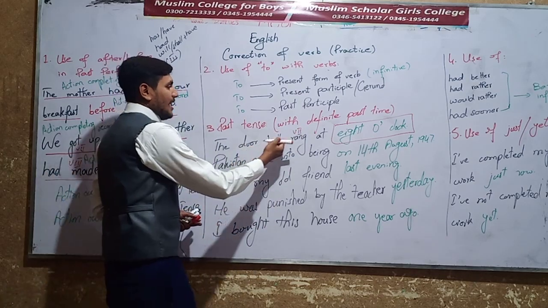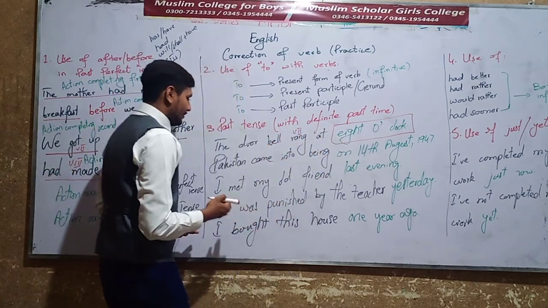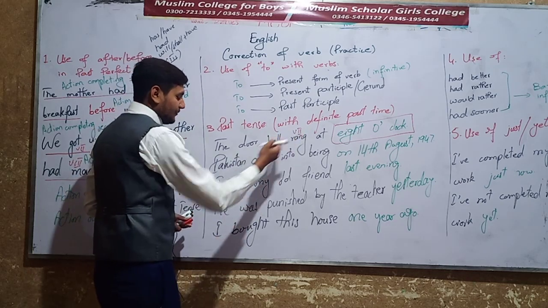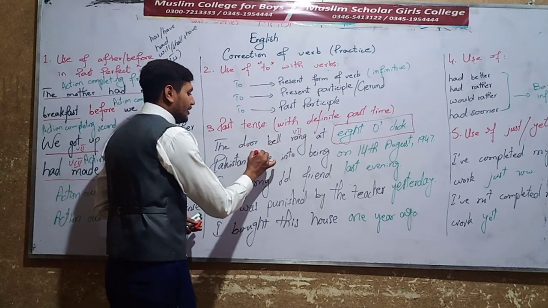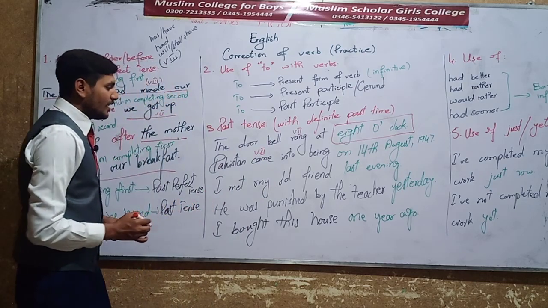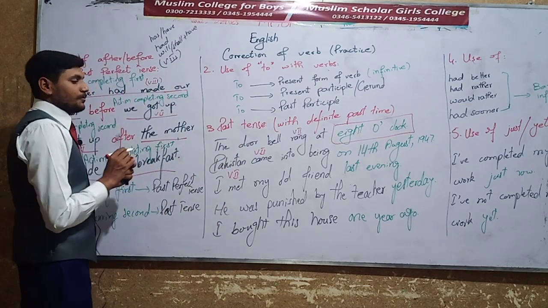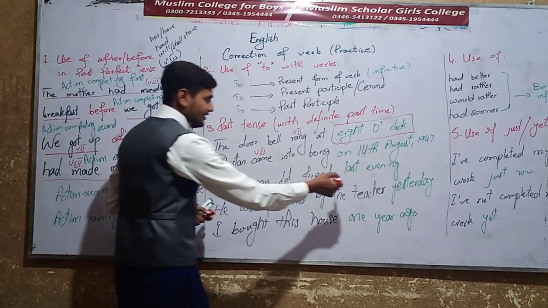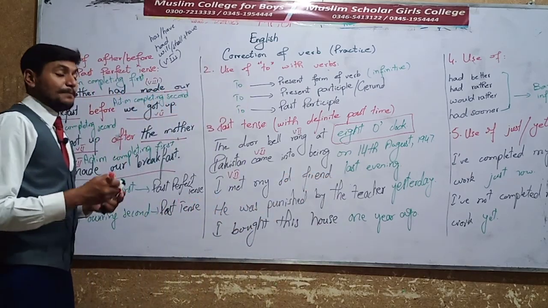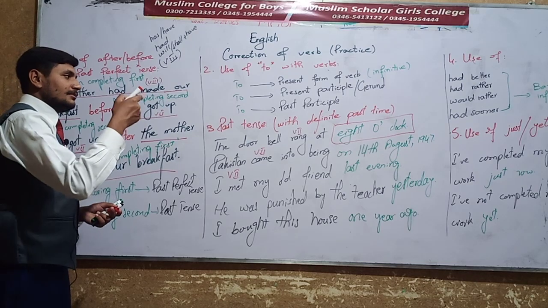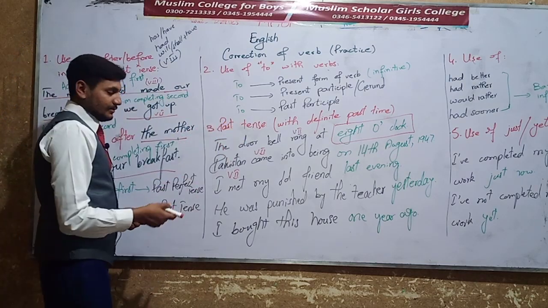The doorbell rang at, verb's past form. Pakistan came into being, verb's past form. I met, verb's past form. He was punished by the teacher yesterday. This is the passive voice of past tense.